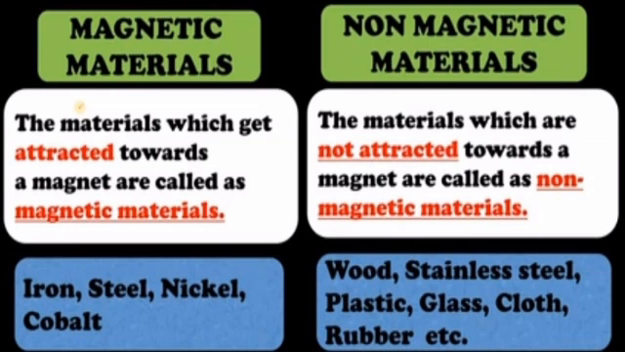Materials can be divided into two types, that is, magnetic and non-magnetic. The materials that are attracted to a magnet are called magnetic materials. And the materials that are not attracted toward a magnet are called non-magnetic materials. Iron, steel, nickel, cobalt are magnetic materials, while wood, stainless steel, glass, cloth, rubber, etc. are non-magnetic materials.